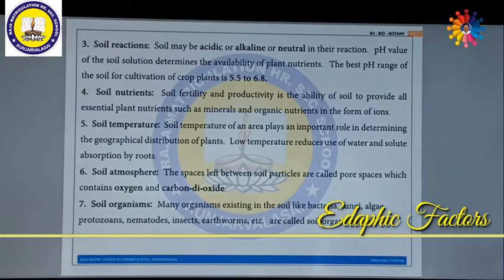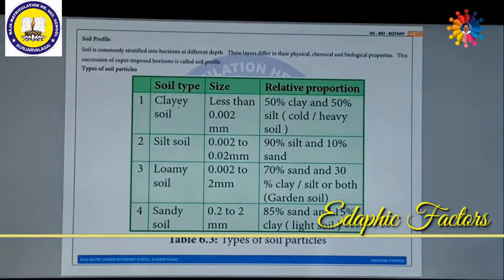So these are all called soil organisms, which are present in the soil. Next, we are going to discuss a very important question: the soil profile. What is meant by soil profile? Soil is commonly stratified into various horizons at different depths, from the top surface of the soil on the earth to deep inside.